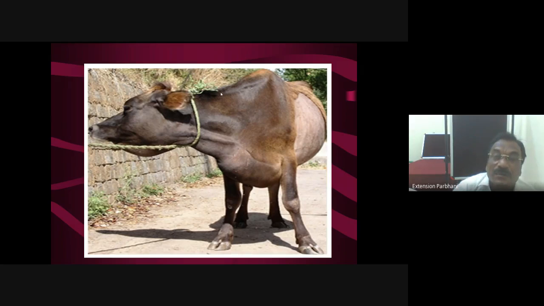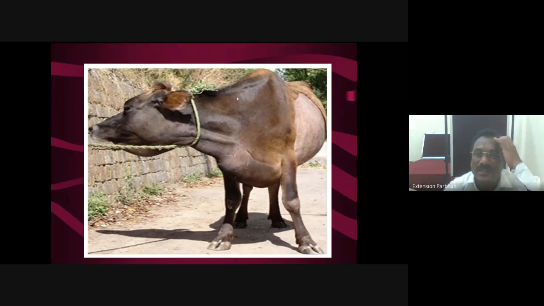This is ligamentum nuchae, a powerful elastic apparatus in cloven-footed animals, but still, when we are comparing this ligamentum nuchae as far as sheep and goats are concerned, just observe goats and sheep. Sheep put their head in a downward fashion, while goats put their head in an upward fashion. What is the basic difference here? Ligamentum nuchae is better developed in goats and poorly developed in sheep. That's why they put their head in a downward fashion. This is all about ligamentum nuchae.